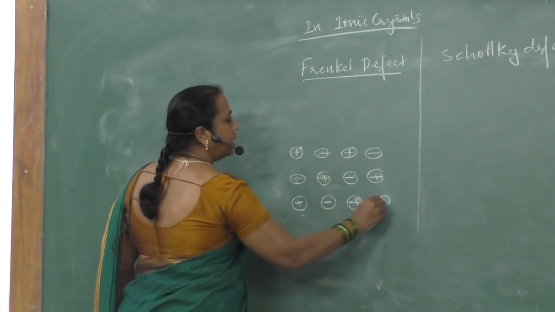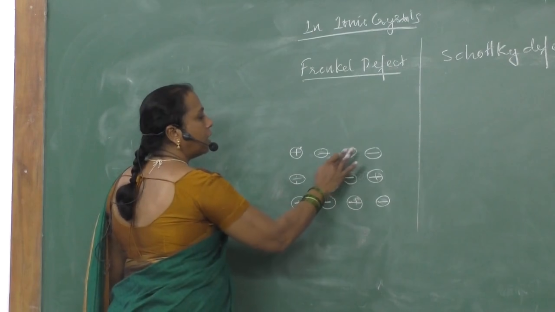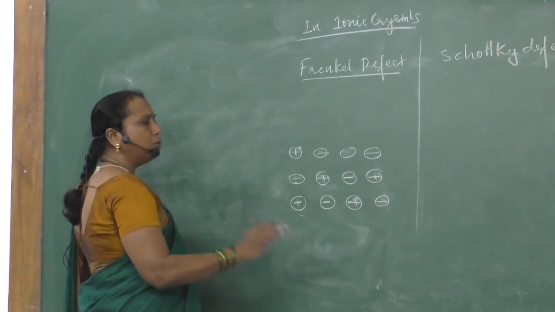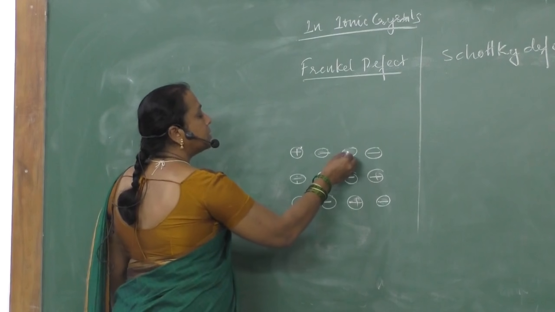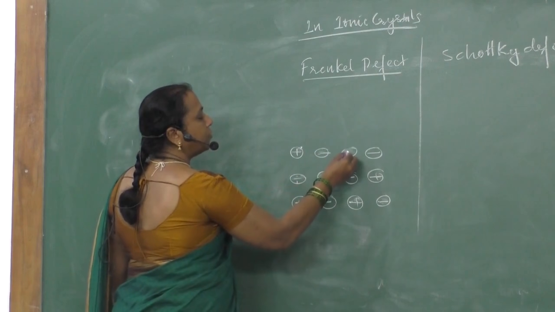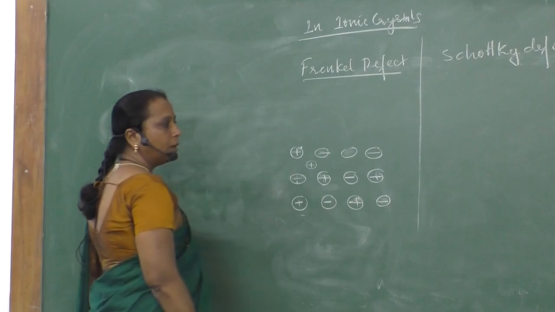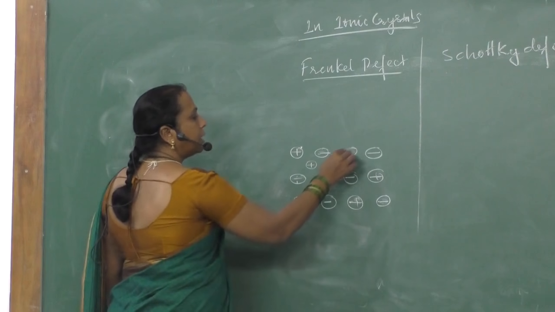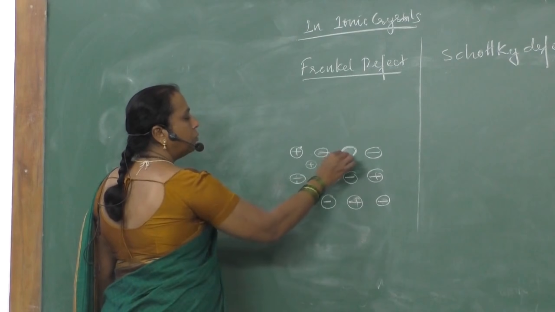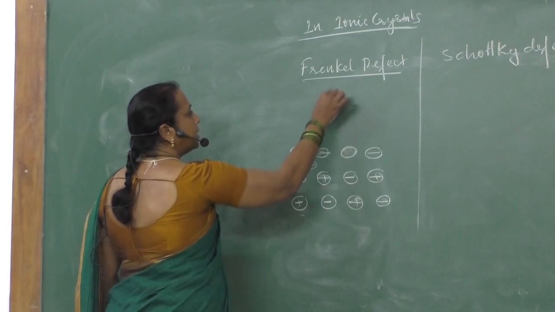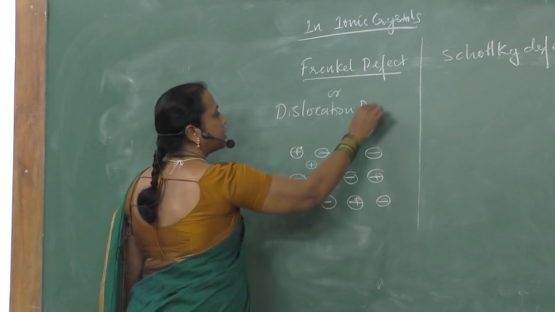In Frenkel defect, one of the smaller ions, either cation or anion, usually cations are smaller than the anions, is changing its position from the lattice site into the interstitial site like this. So it is changing its position, creating a vacancy. There is a vacancy defect and there is an interstitial defect. Both are created. We call this a dislocation defect.